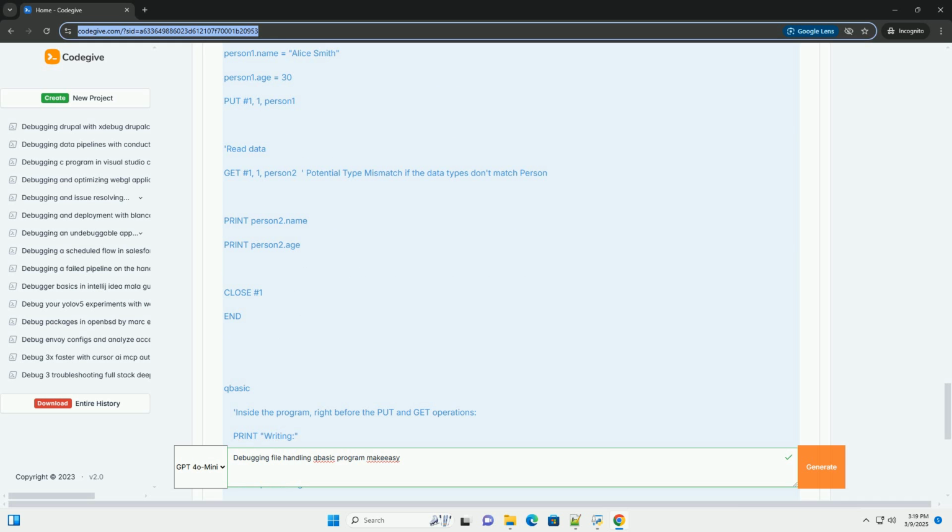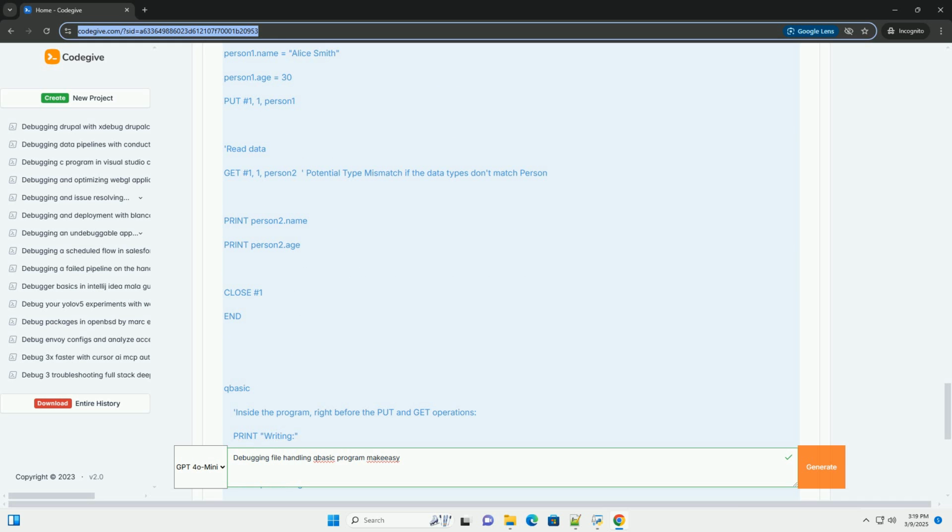3. Solution 2, create the file, if appropriate. If the file should be created automatically, change the mode to output or append. This will create the file if it doesn't exist, but output will overwrite it if it does. 4. Solution 3, add error handling.